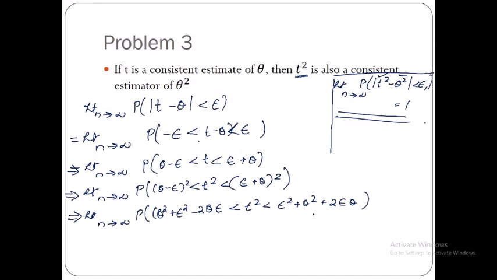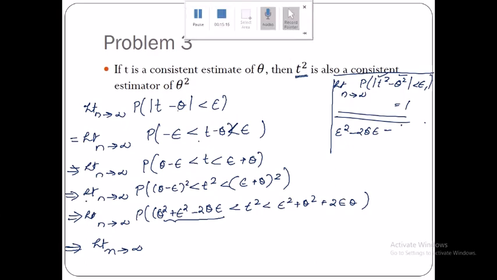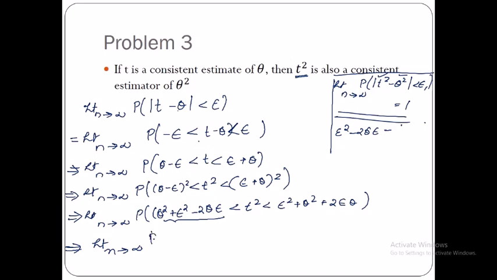Fine. Okay, now in the next step, which implies limit n tends to infinity, probability of, I'm going to subtract theta square from each of these three terms so that I get epsilon square minus 2 theta epsilon less than t square minus theta square less than epsilon square plus 2 epsilon theta.